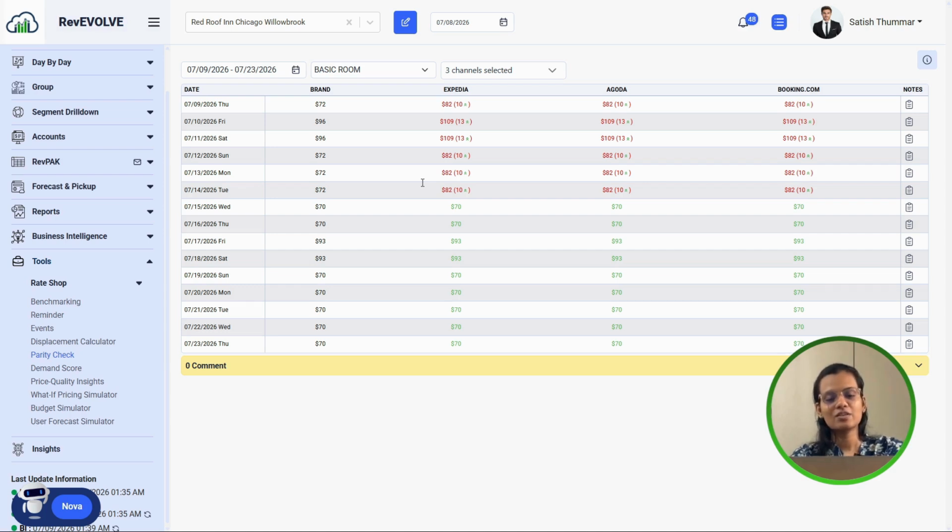Thank you for joining today's session, and I would like to show you how RevEVOLVE helps monitor your rate parity and channel performance, and analyze how your performance will improve for future dates, right? For future demand.